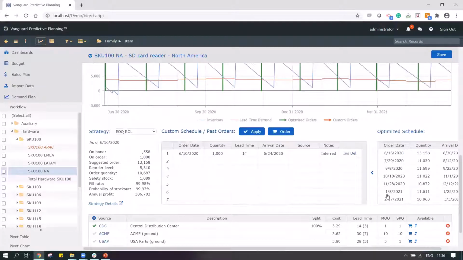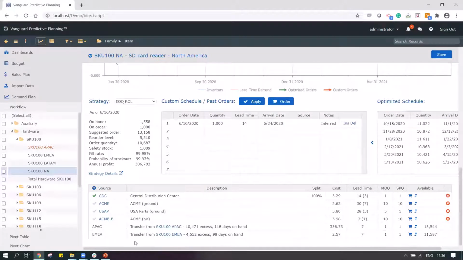So once I have my optimized schedule, I would want to look at the sourcing sheet over here. This is really great information, where I can look at the options from where I can procure the product.